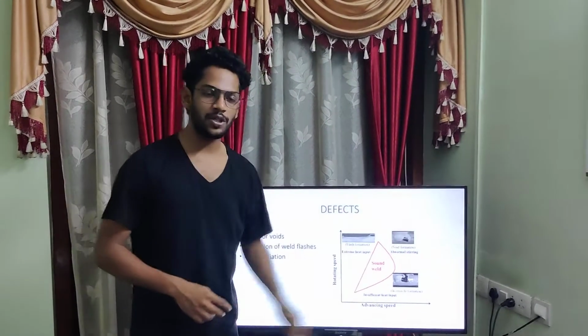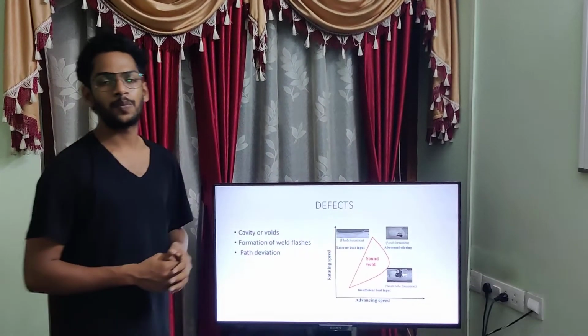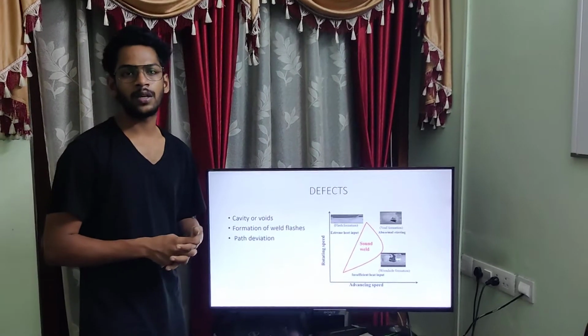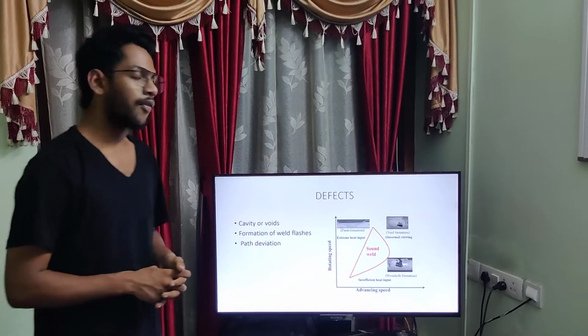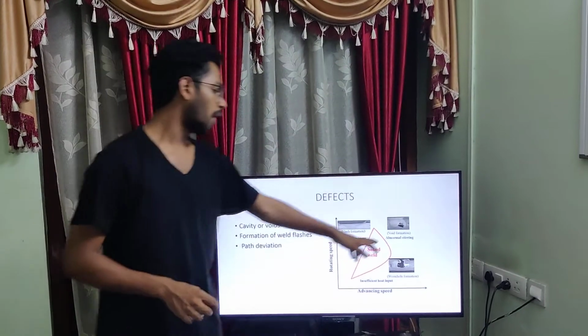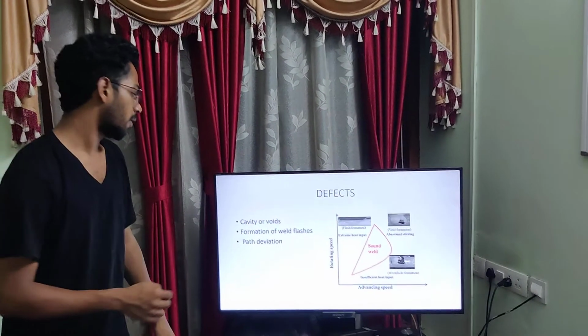Void formation means that at low temperature the spindle or the tool will stop at certain points or acquire some deep penetration, and as a result a void can be seen on the workpiece.